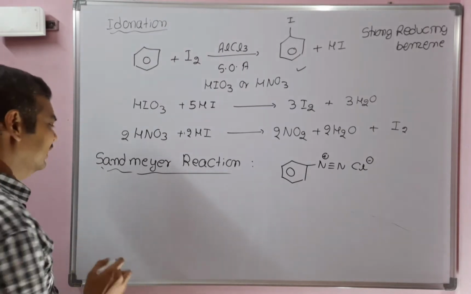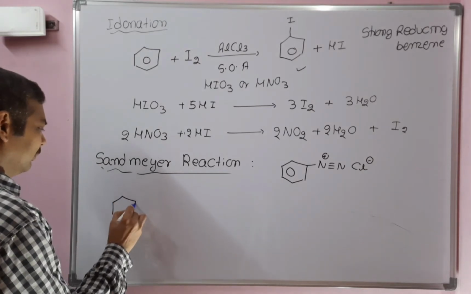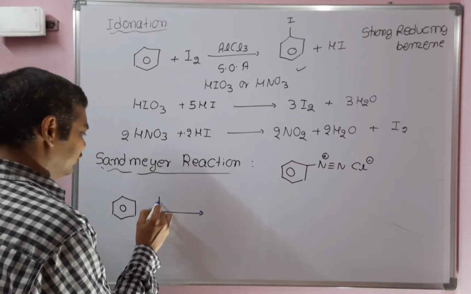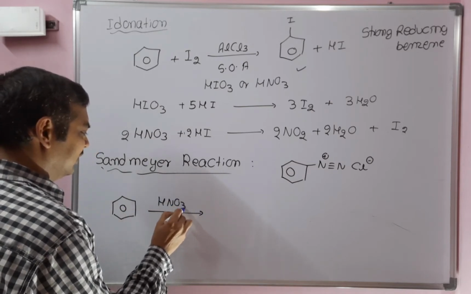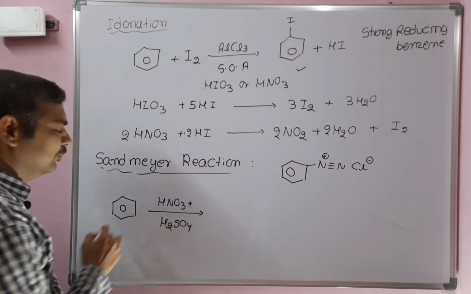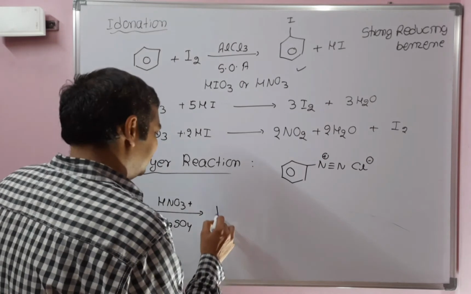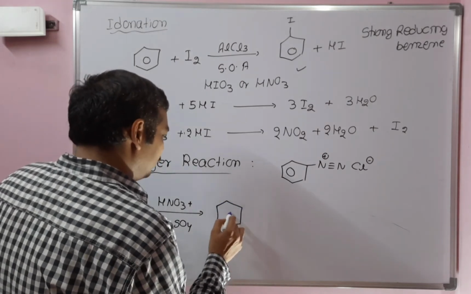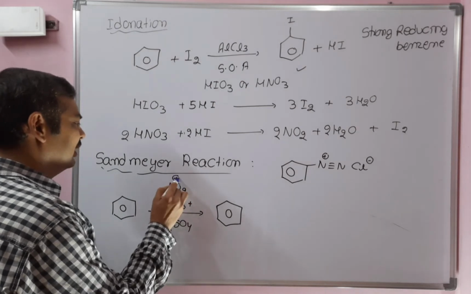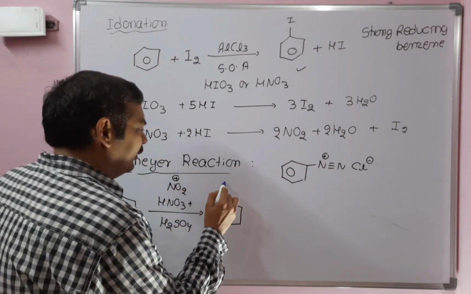First we will prepare benzene diazonium chloride. So benzene diazonium chloride can be prepared by using nitration. First step is nitration. It is a nitrating mixture. Mixture of HNO3 plus H2SO4 is the nitrating mixture. If you do nitration on benzene, NO2 plus is the electrophile. It is also an electrophilic substitution reaction. That NO2 plus will attack on benzene to give nitrobenzene.